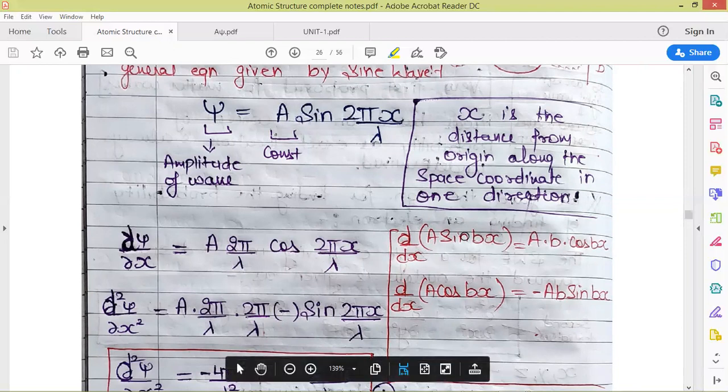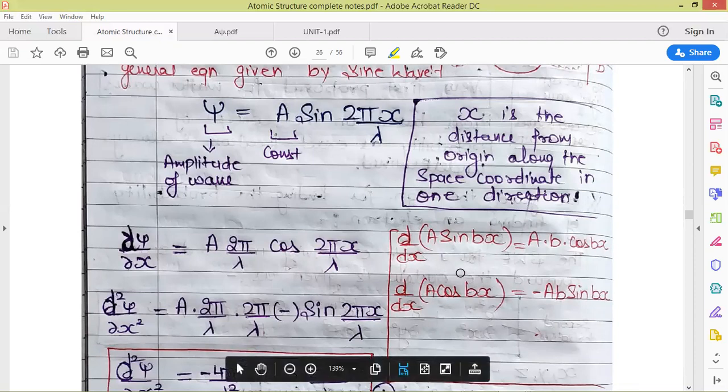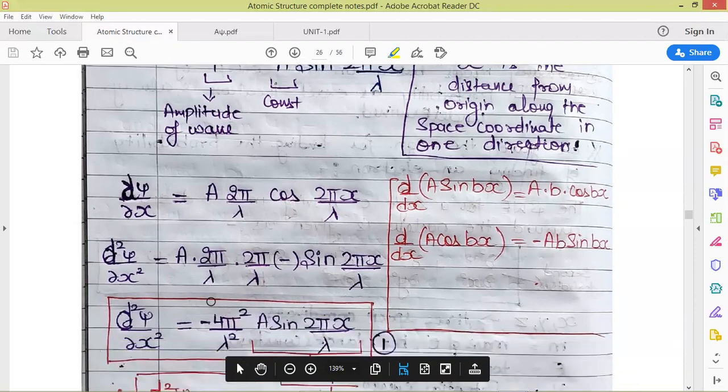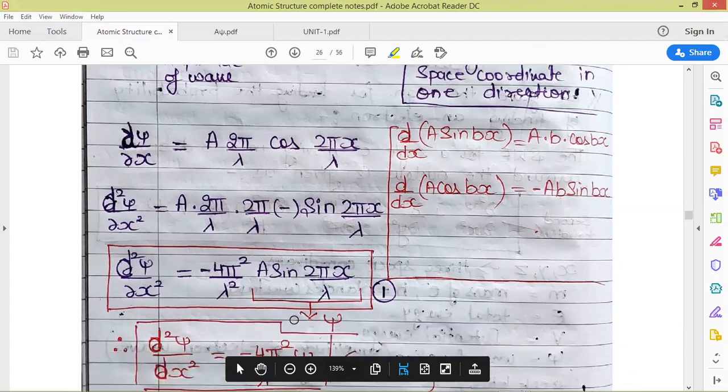Further, if we take the derivative again, it will become the second derivative. We are taking the second derivative of this. For cos, if we take the derivative, it gives us the solution as minus b sin bx. So here the solution for the double derivative comes out to be minus 4 pi square by lambda square multiplied by A sine 2 pi x by lambda.